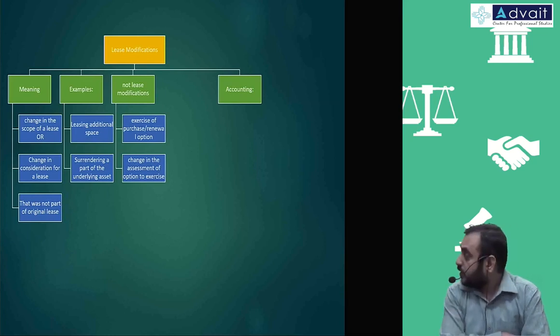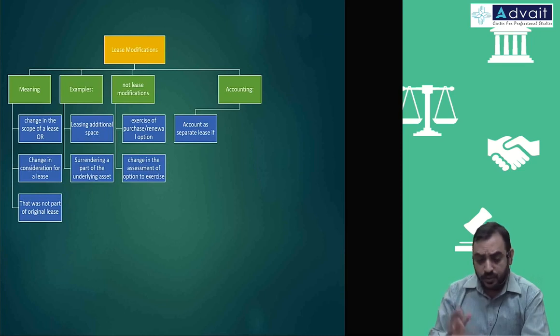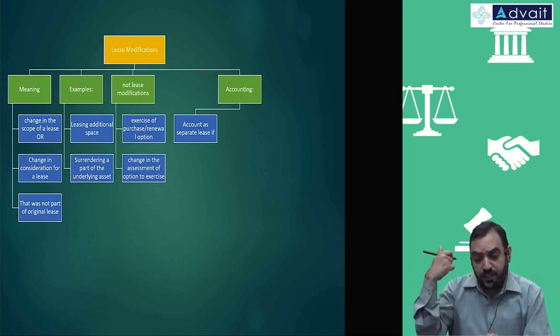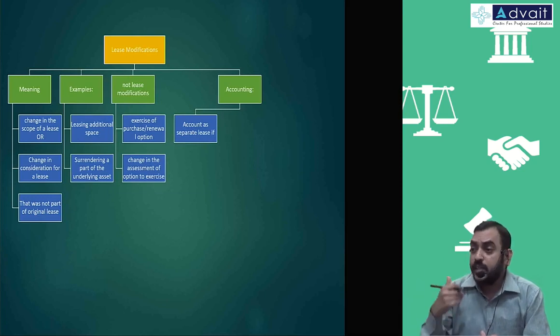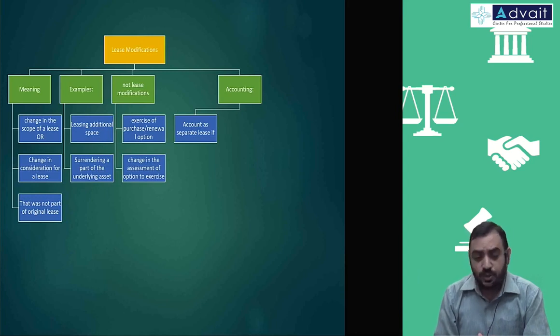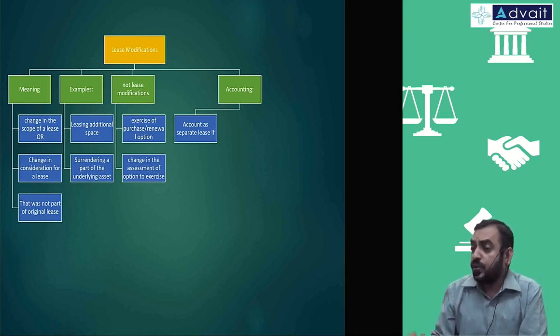The accounting is to be done as a separate lease. Separate lease means you take it independently, you don't touch the existing one. You account for it as a separate lease with separate accounting: a separate lease liability measurement and a separate ROU asset. That is actually very simple. No recalculations. Whatever you enter into, you account for it as a separate lease agreement. You don't touch the existing liability or the existing asset.